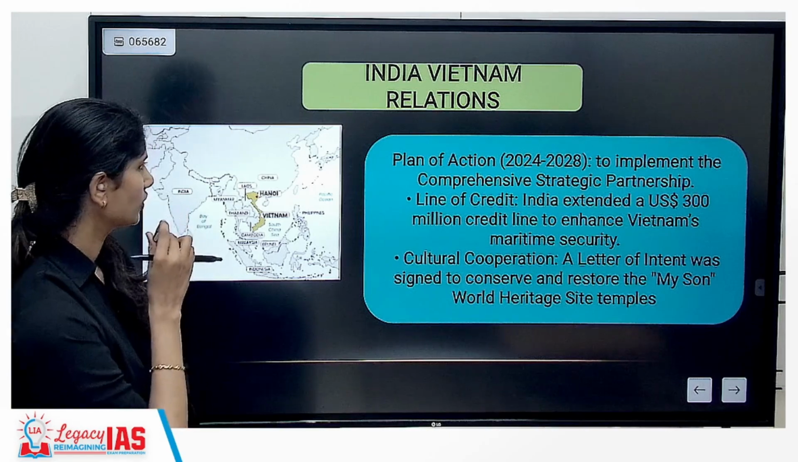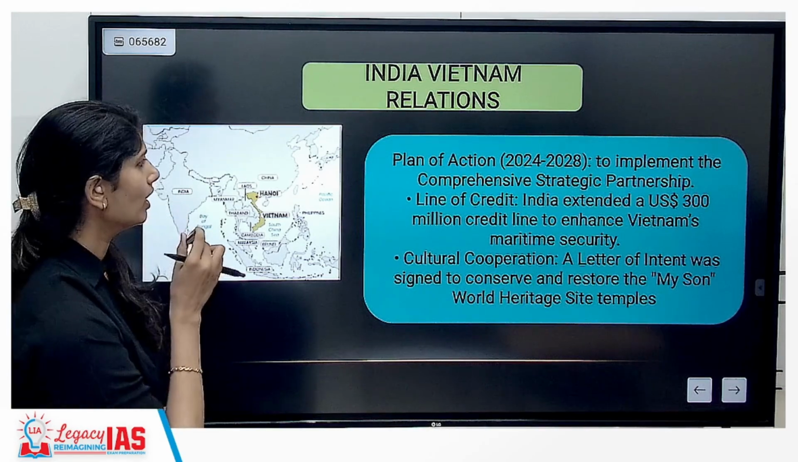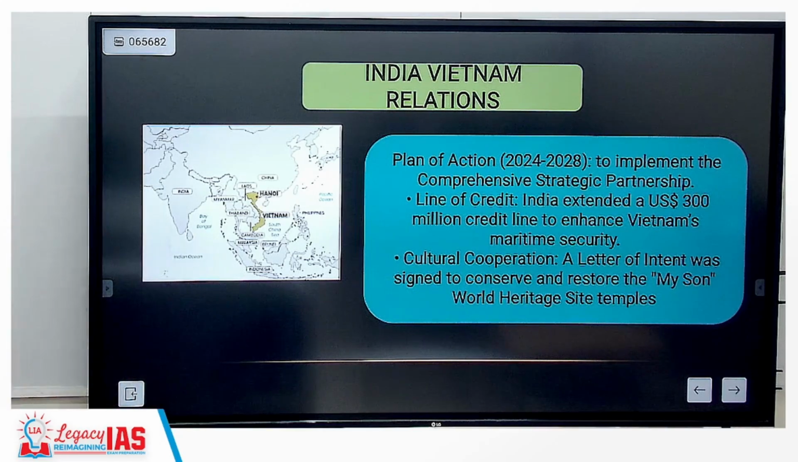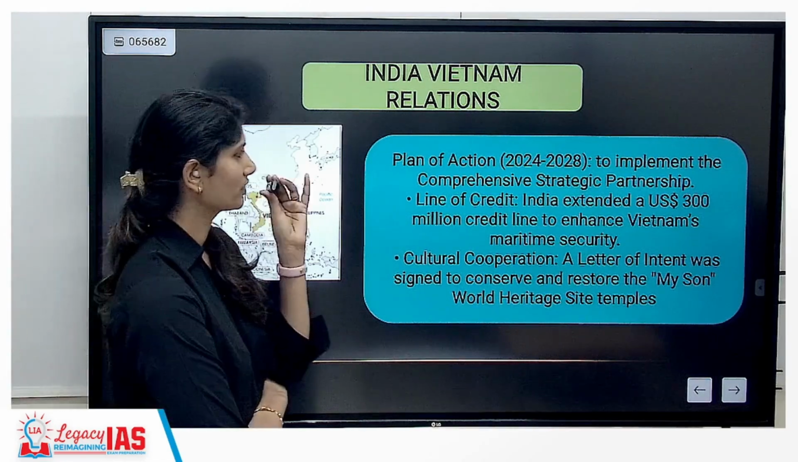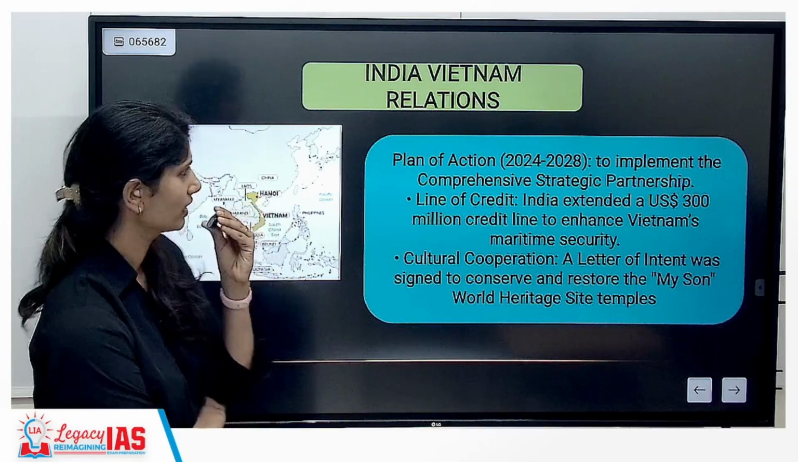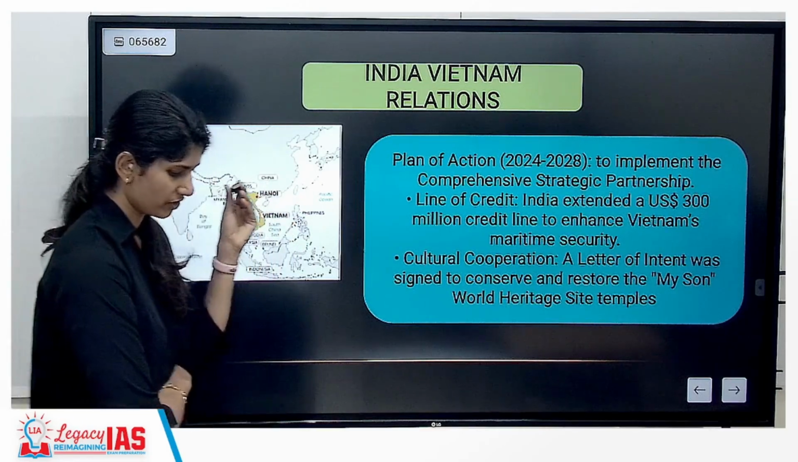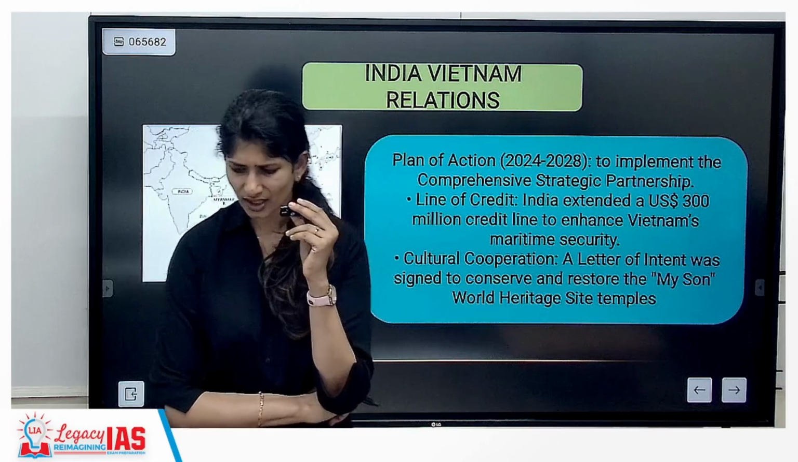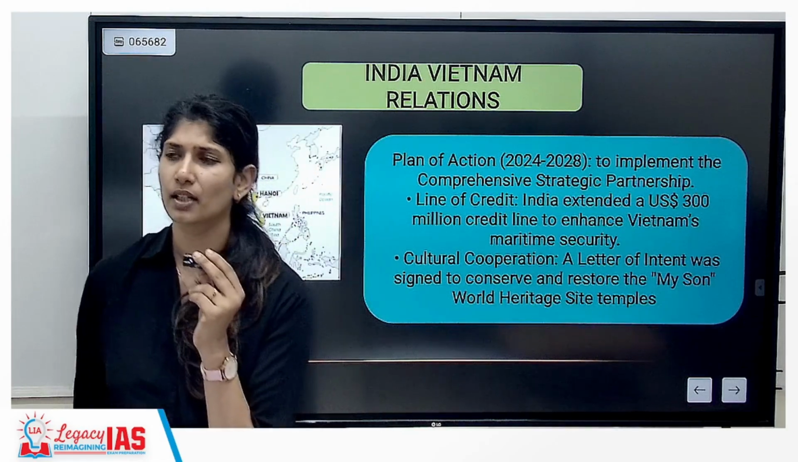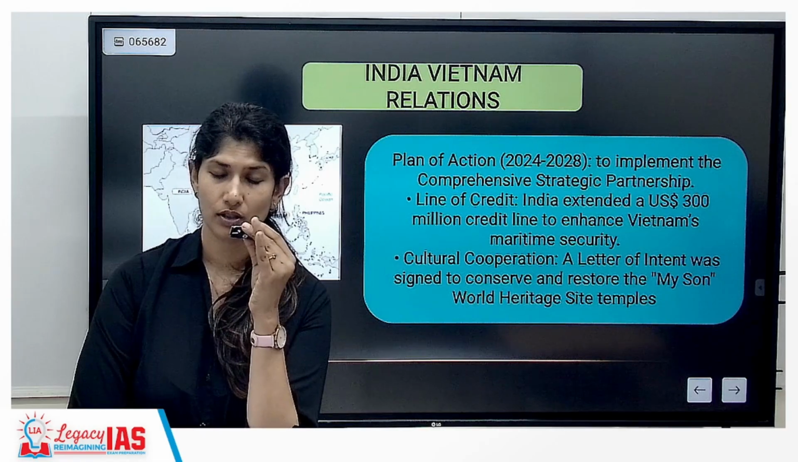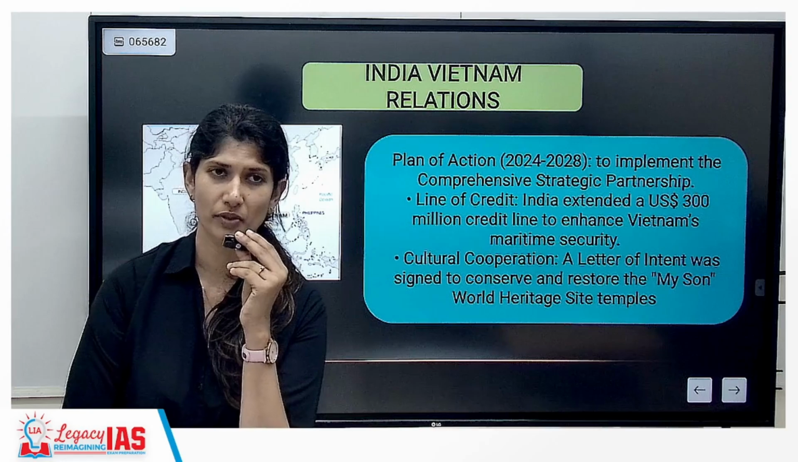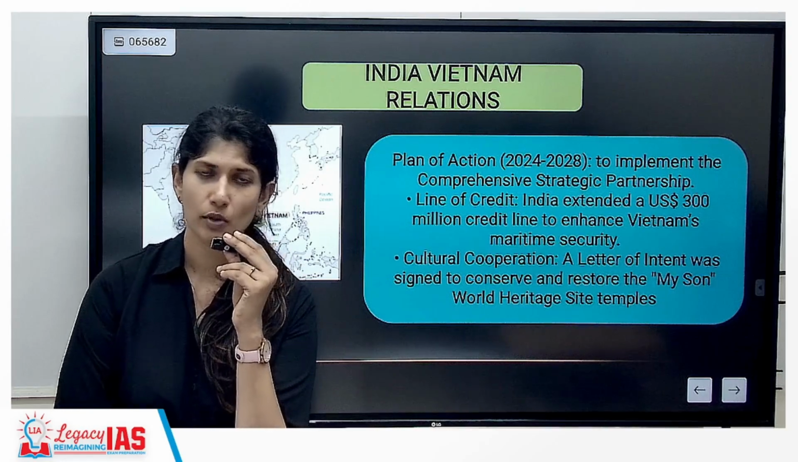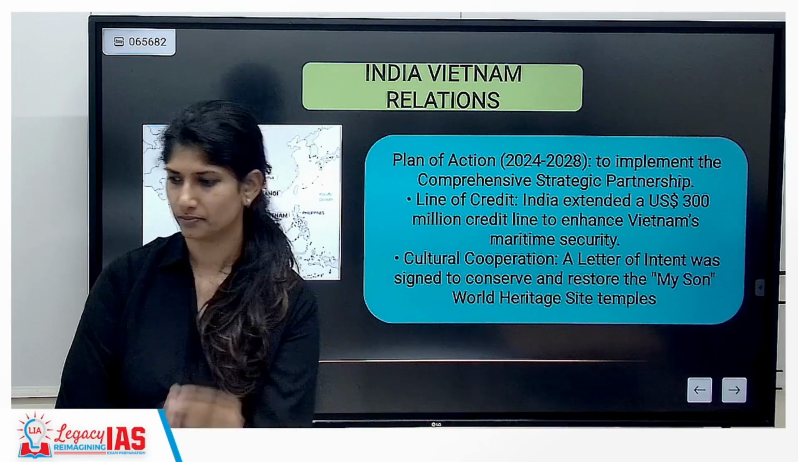The next topic that we will be discussing under India and East Asia is India and Vietnam relations, wherein we have a plan of action, which is we have elevated our status to comprehensive strategic partnership. We have done it in 2015 itself. And when we say India Vietnam relationships, around 1975, India and USA, and Vietnam and USA, did not have a very good relationship phase.